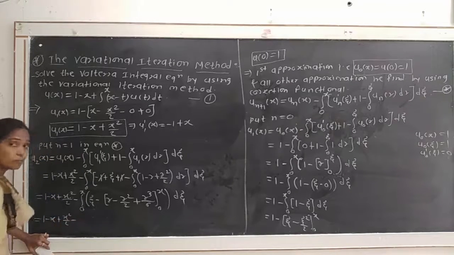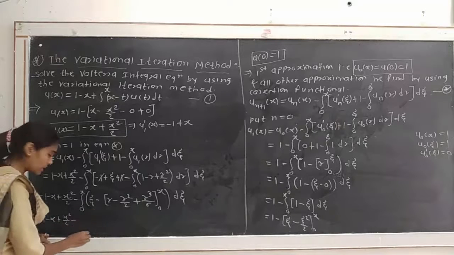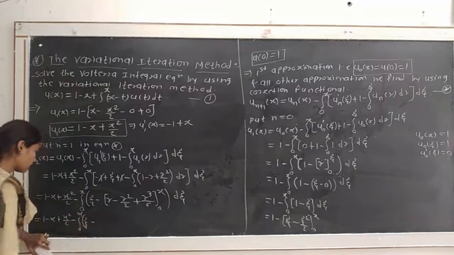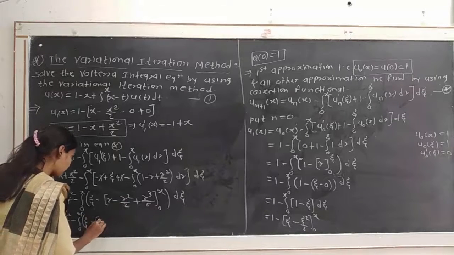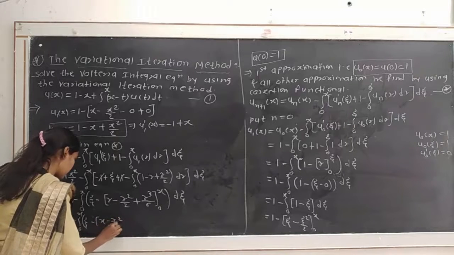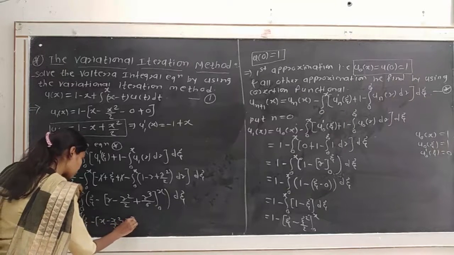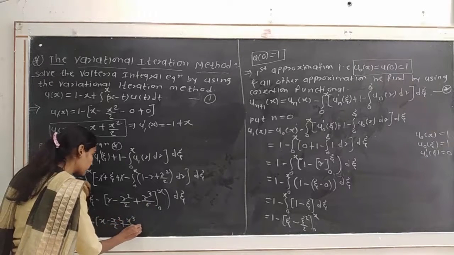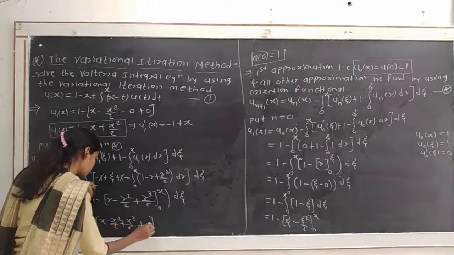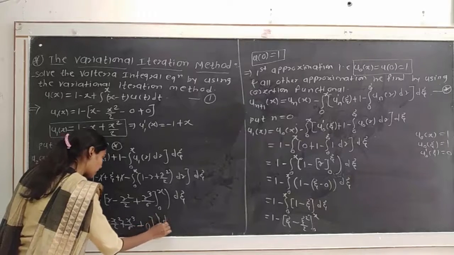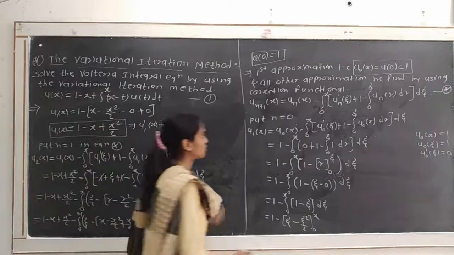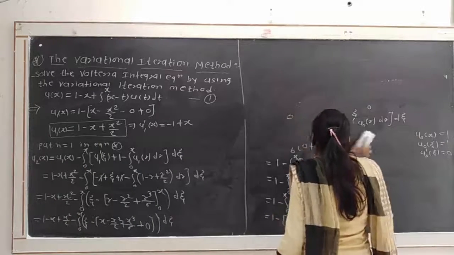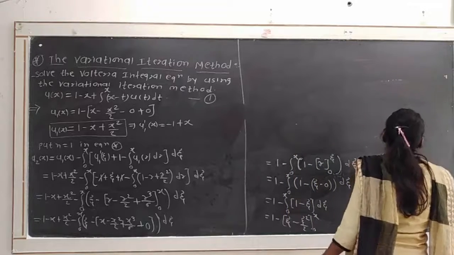is equal to 1 minus x plus x square divided by 2 minus, here integration from 0 to x, xi minus, by putting the limits we get x minus x square divided by 2 plus x cube divided by 6, and here by putting r is equal to 0 all the terms become 0, so we write directly here plus 0, into round bracket complete, d xi. Okay, then we want to solve this integral with respect to xi, so we get the next approximation.